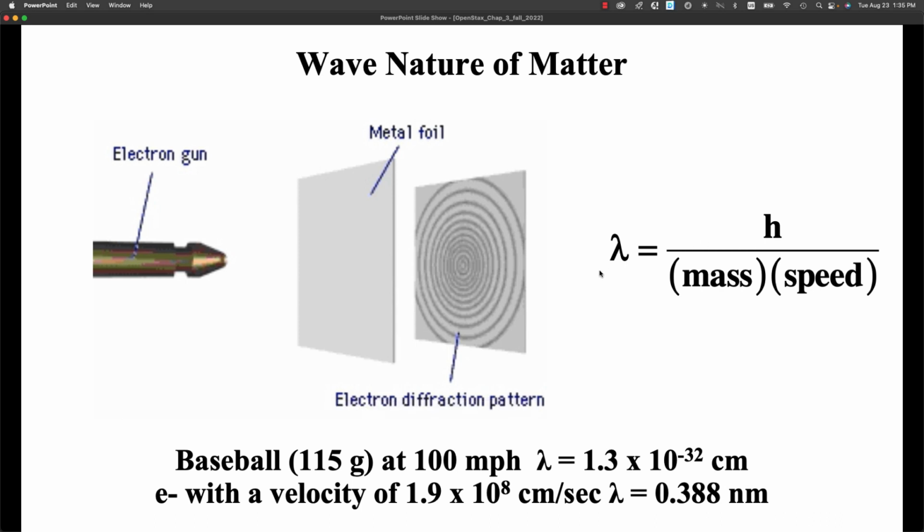And then again, we can calculate the wavelength for the electron by Planck's constant over mass times speed. An electron with a speed of 1.9 times 10 to the 8th centimeters per second would have a wavelength of 0.388 nanometers. That corresponds to 3.9 angstroms, so the wavelength is getting down to the size of an atom. And that's why you can use electron diffraction to look at the structures of solids.